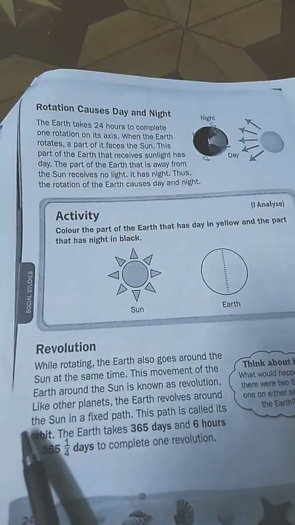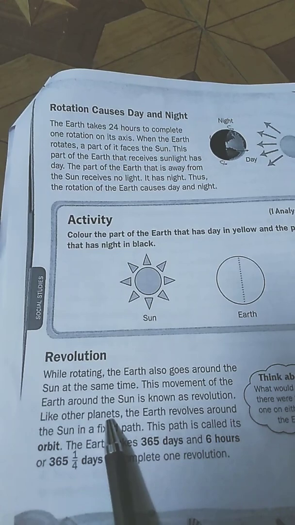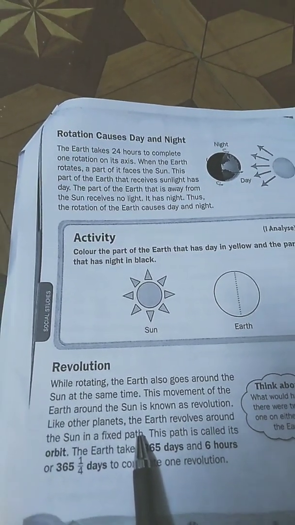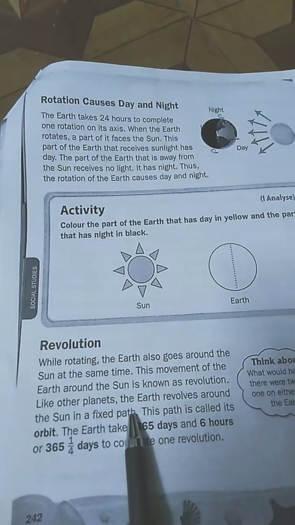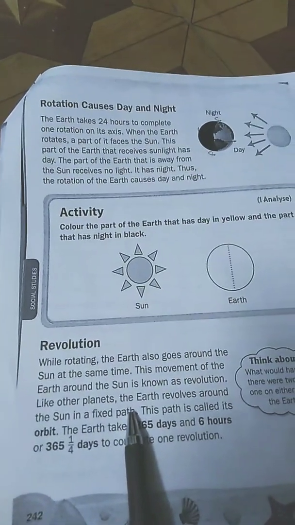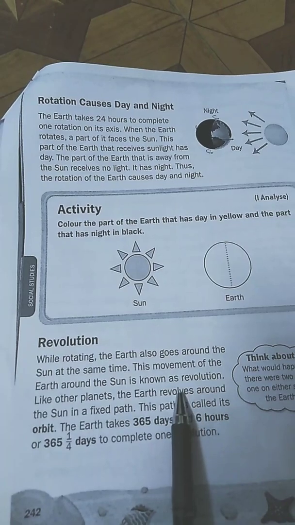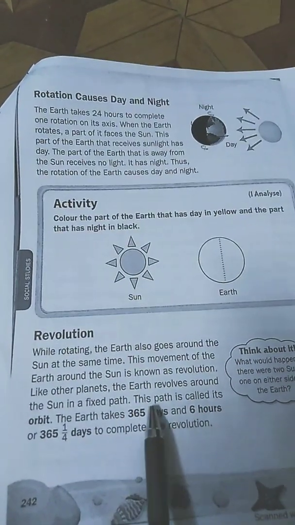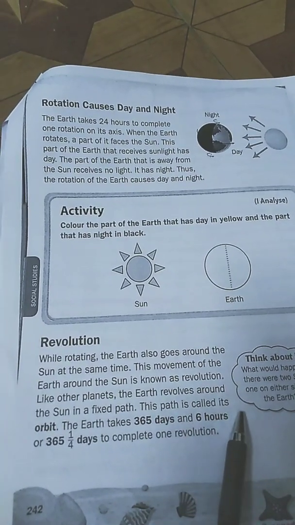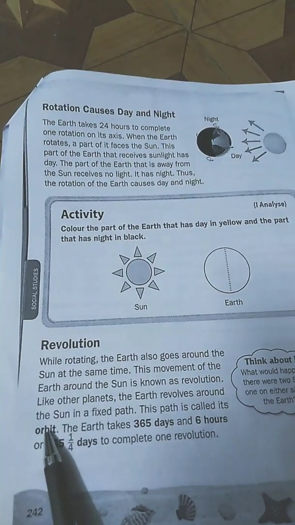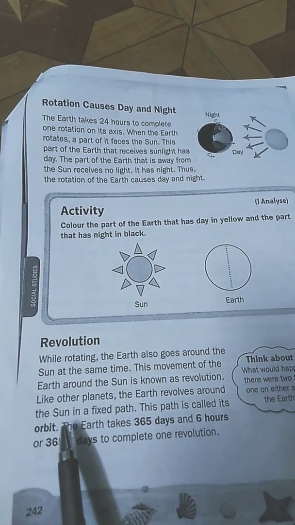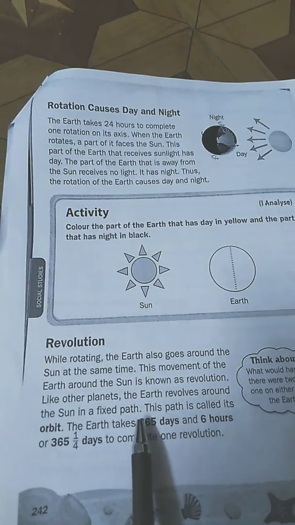Like other planets, the Earth revolves around the sun in a fixed path. Every planet has its own path. This fixed path is called its orbit.